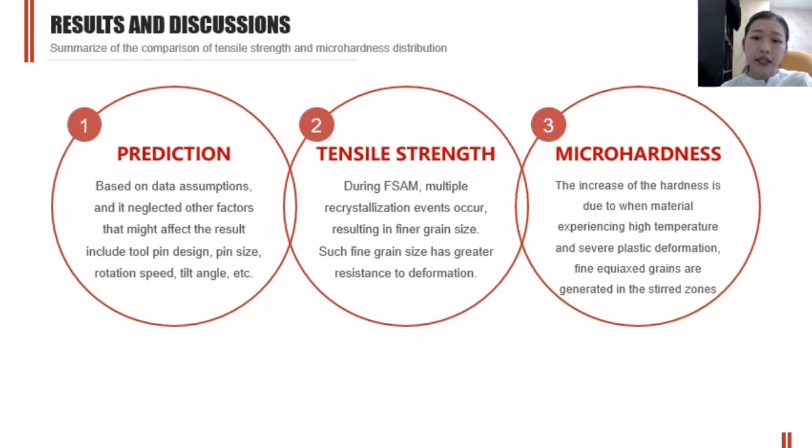For the micro hardness, the increase of hardness is due to the material experiencing high temperature and several plastic deformations, which also produces a finer grain size. That's why it processes to a higher micro hardness. This is my hypothesis about why the tensile strength and micro hardness increase.